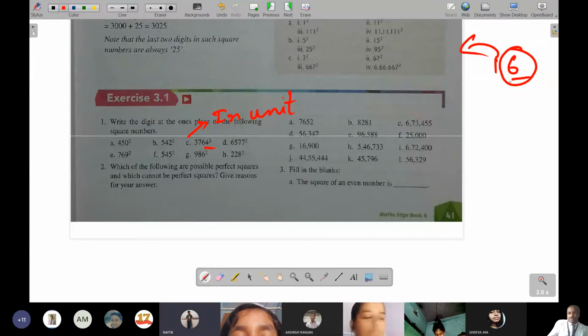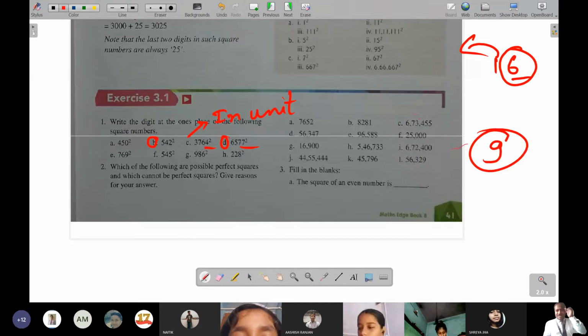Is question number clear? Question number D, sir. Which one, D? D, okay. 7 square, so 7 square is 49. So 9 will come. Only the last digit you have to see, the unit digit. Nothing else you have to do.